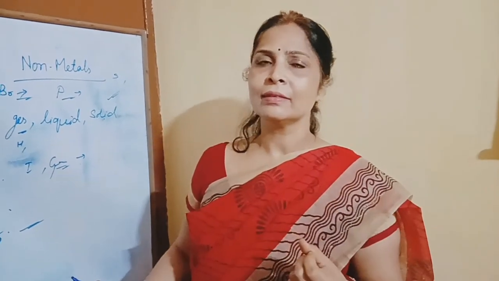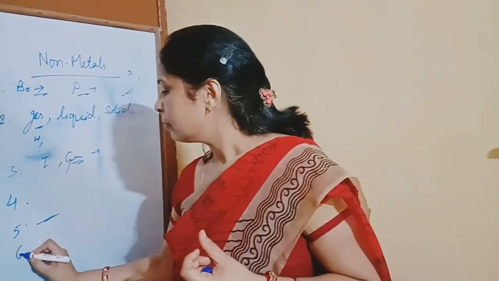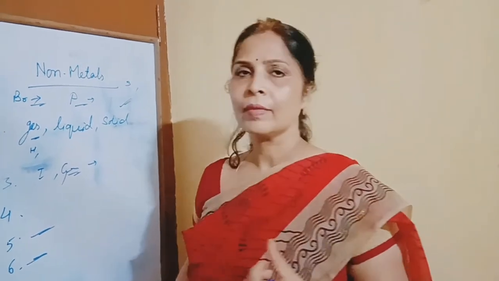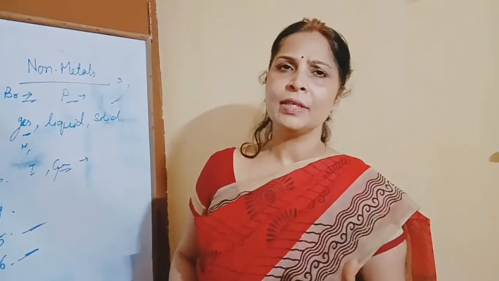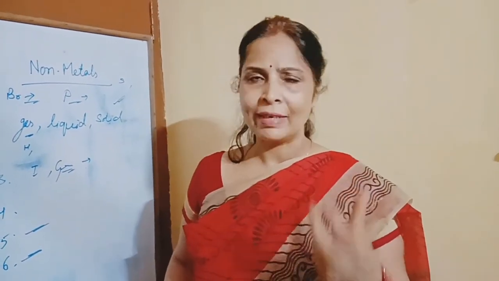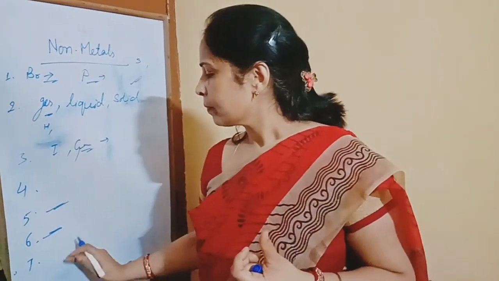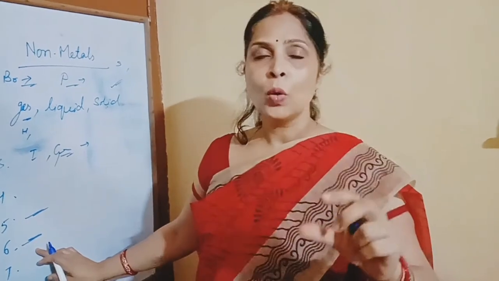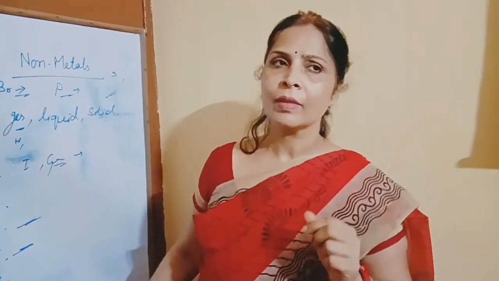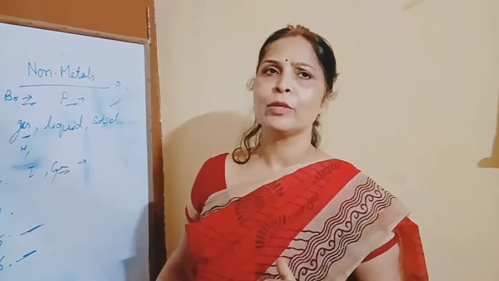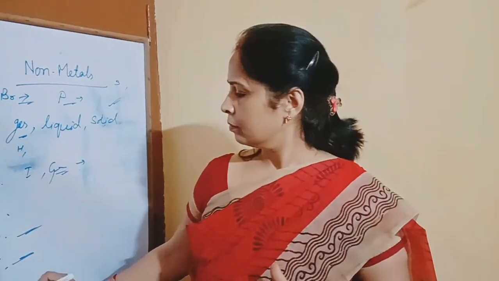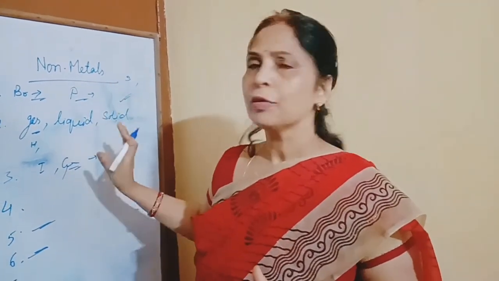tensile strength. Number 6, they are bad conductors of heat, and bad conductors of electricity also. They have low density, they have low melting and boiling points. These are the properties of non-metals.